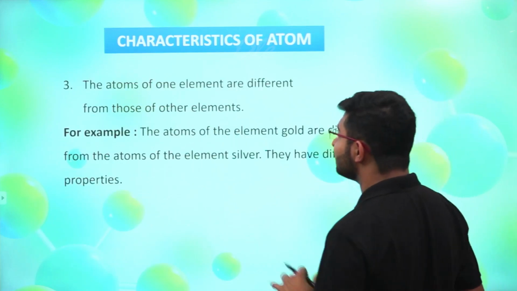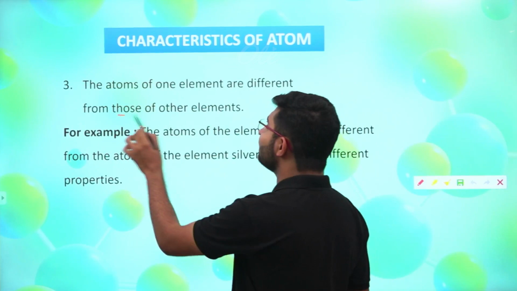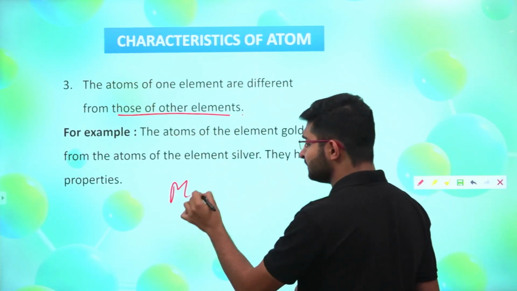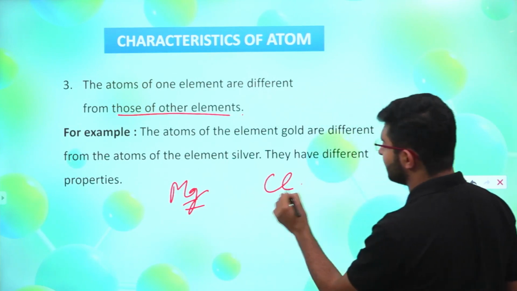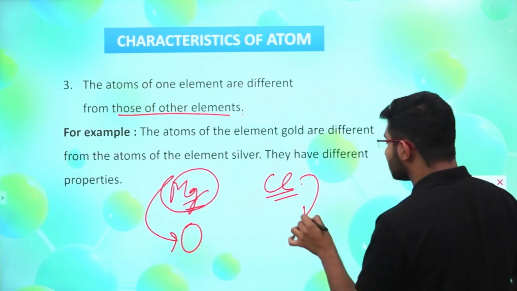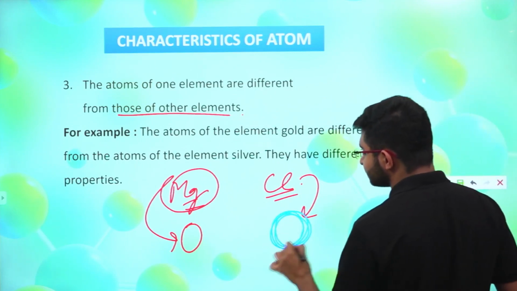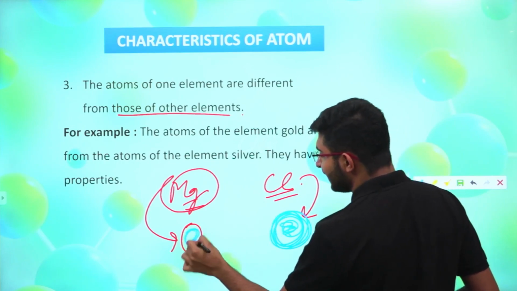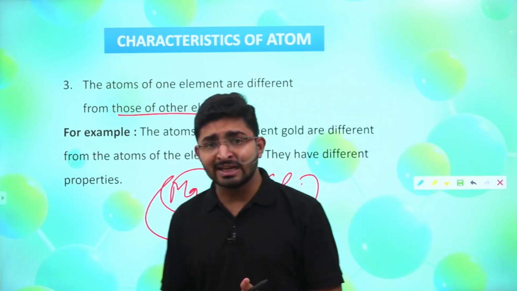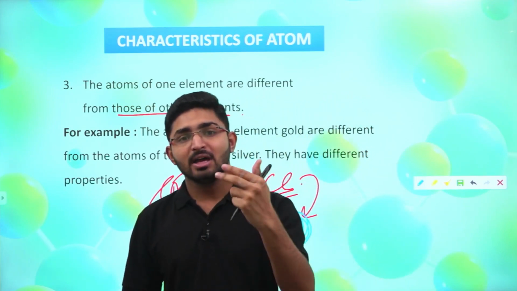Now moving ahead, we have the third one. The atoms of one element are different from those of other elements. Obviously, because if I am taking magnesium and chlorine, magnesium's atom will have different properties, and chlorine will have some different properties. So atoms of different elements will have different properties, but in the case of the same element, they will have the same properties.